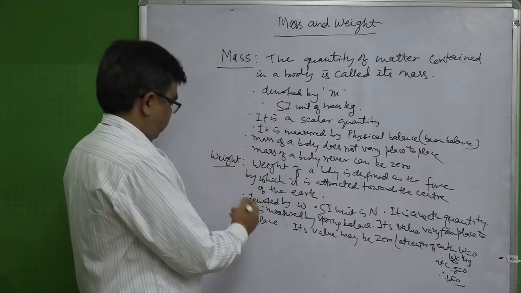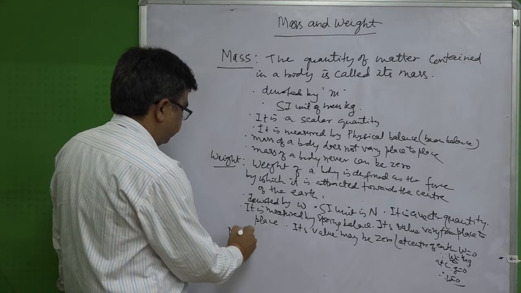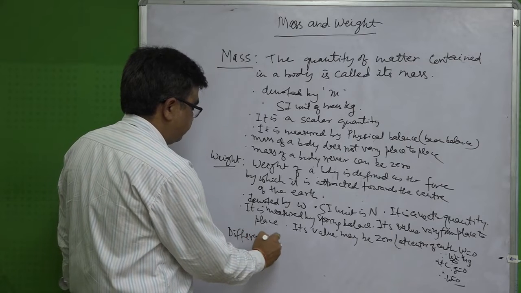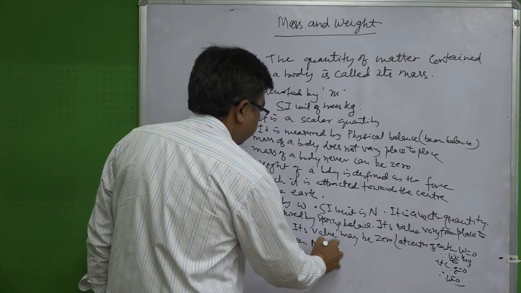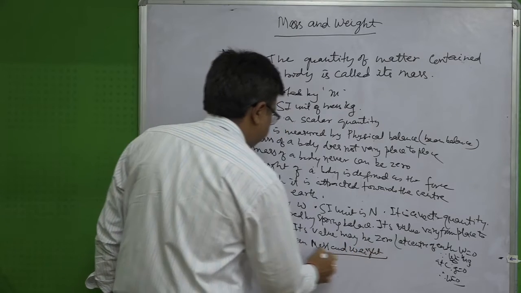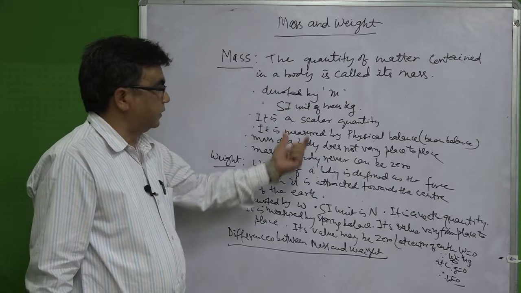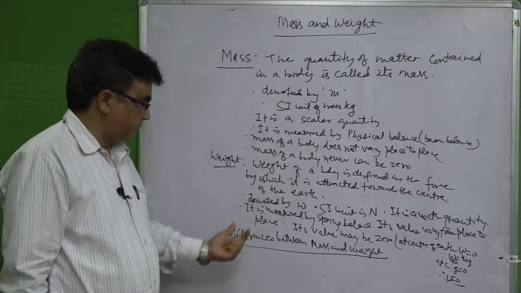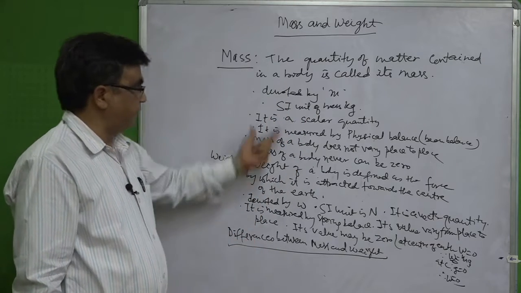Now, you could be asked what are the differences between mass and weight. If you know these things about mass and weight, I do not have to write their differences here; you can very easily understand.